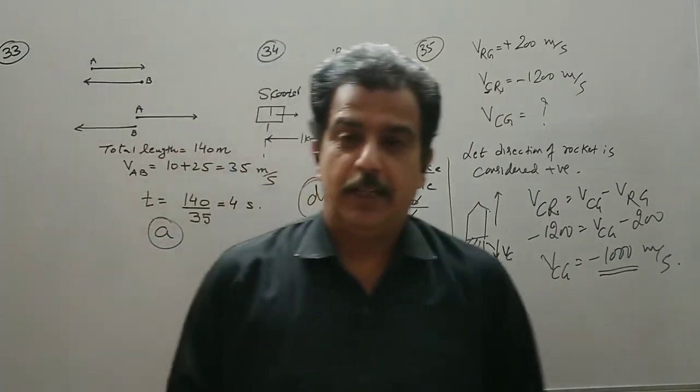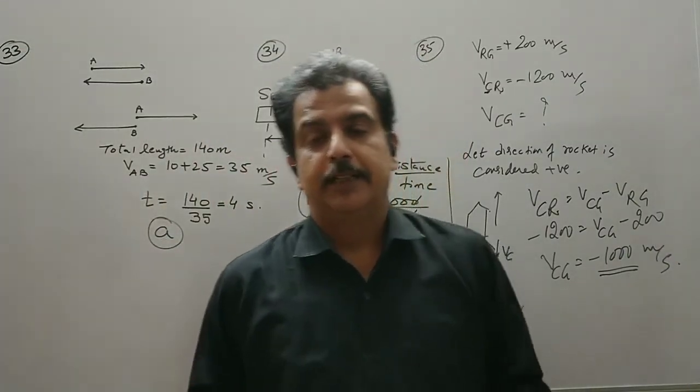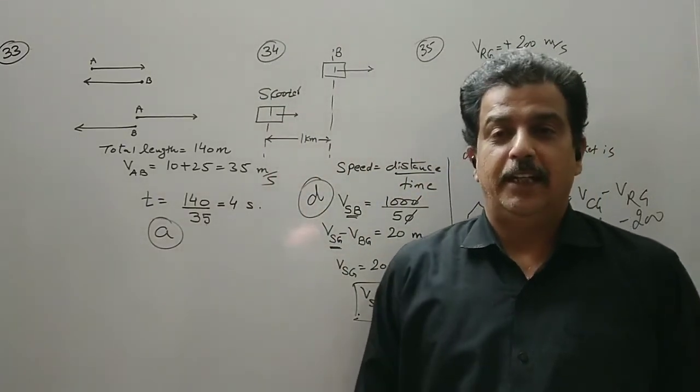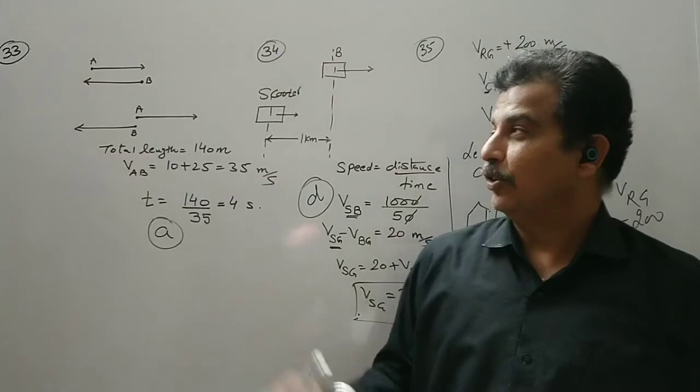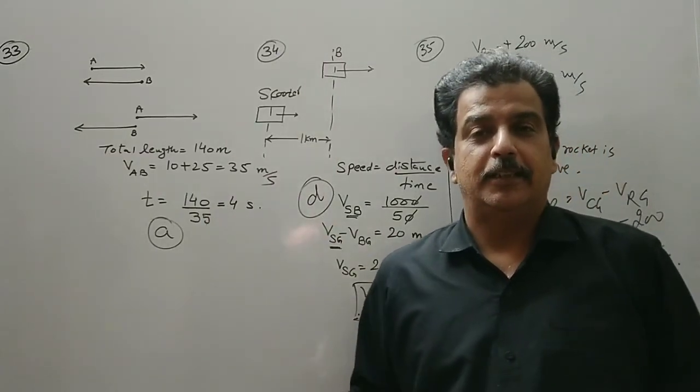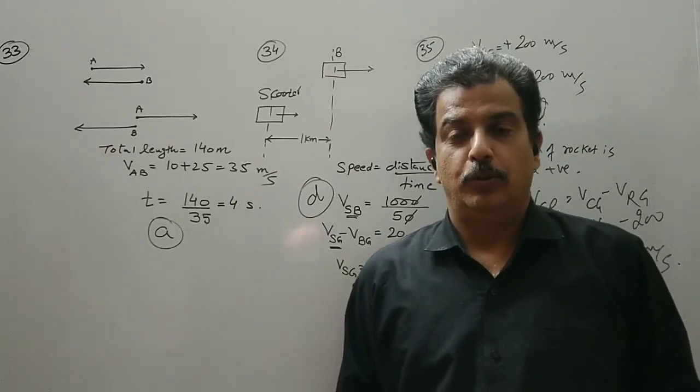So this is level 1 of chapter 3. We will see level 2 of chapter 3. So all these 35 MCQs are considered basic MCQs.